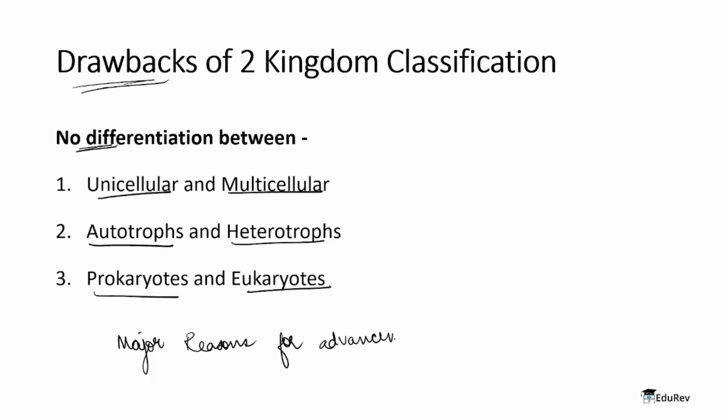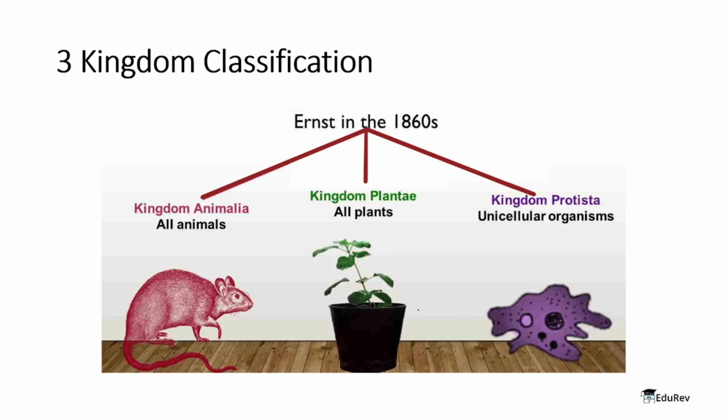Next we see is the three kingdom classification by Haeckel. So he mentioned that there are organisms which cannot be considered plants or animals. According to him, there were some organisms which did not fall in either category of plants or animals.